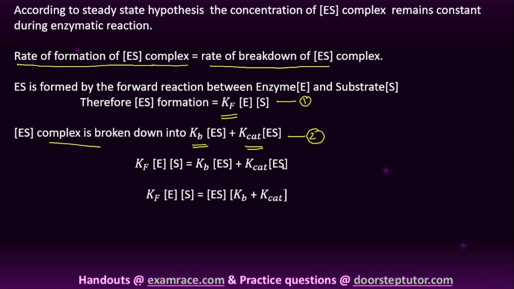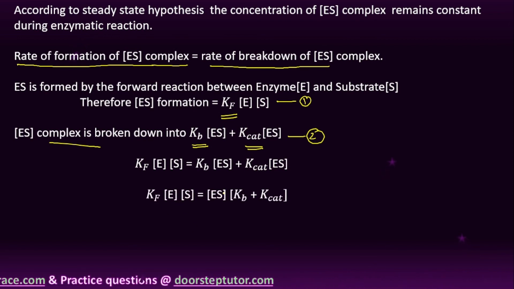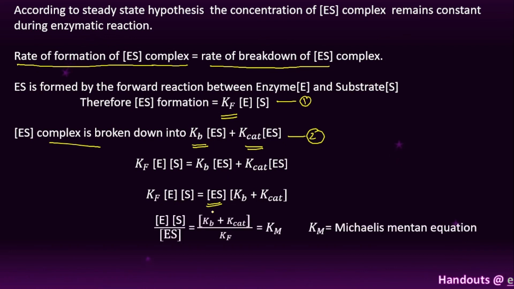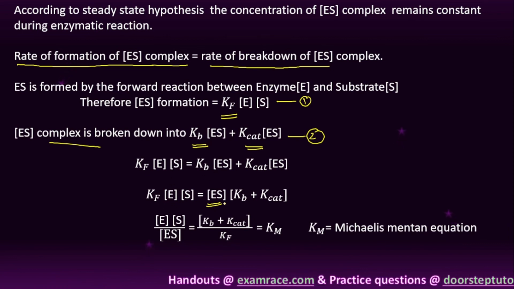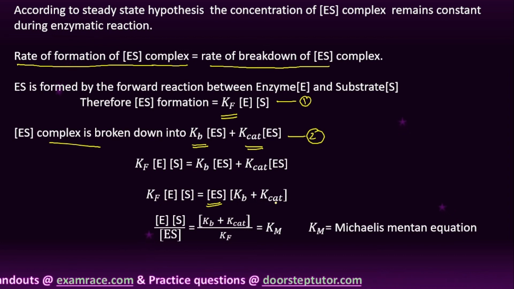Clear, student, right? So next, Kf into E into S is equal to, here I will take ES as common. So it is possible to write Kb plus K catalysis. Here Kf into E into S is equal to ES, taken common, times Kb plus K catalysis.